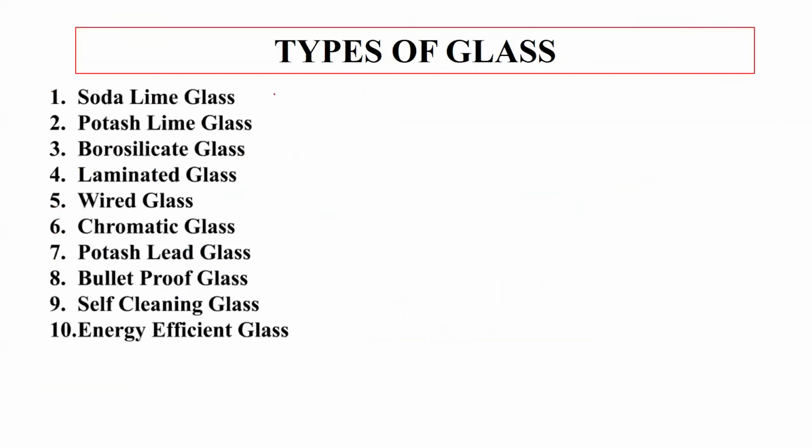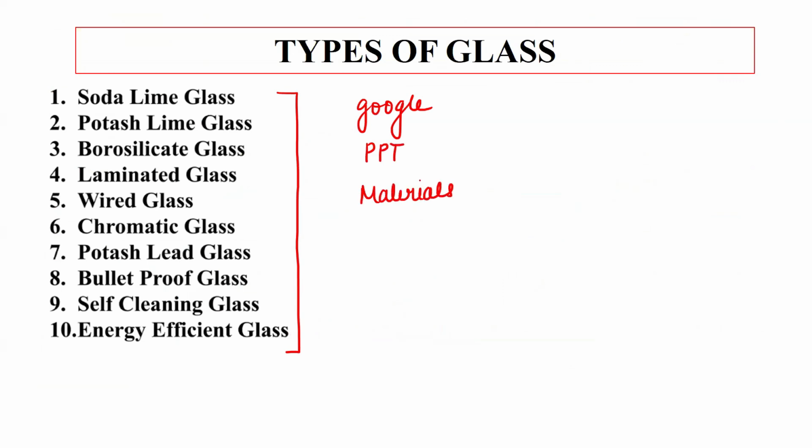So after that, we are having the types of glass. We are having lot of types. When you Google it or when you will see the PPTs, when you will see the materials related to the properties, lot of materials are there which is mentioned on various notes, various platforms or various videos. For example, soda lime glass, potash lime glass, borosilicate, laminated glass, wired glass, chromatic glass, potash lead glass, bulletproof glass, self-cleansing glass, energy efficient glass.